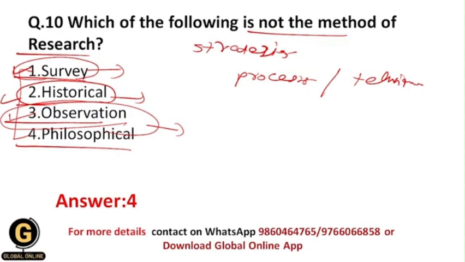Within observation, a researcher can use strategies or techniques such as participant observation and non-participant observation. All of these are methods of research, but philosophical is not a method of research, and that's why your correct answer should be 4.